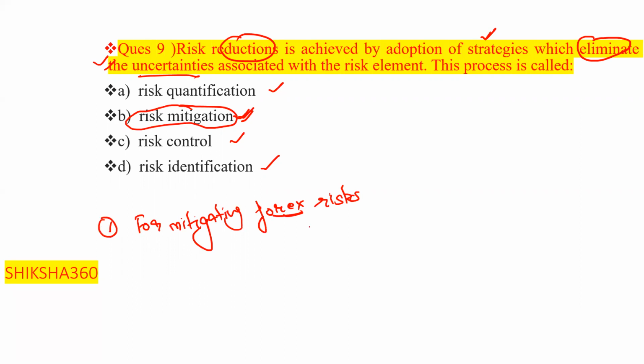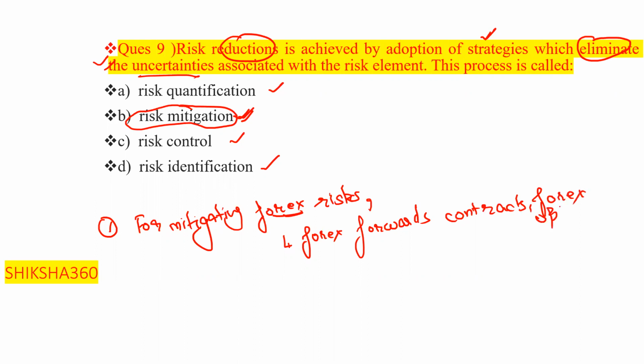The bank will use forex forward contracts, or forex options, or futures. This way we have to understand what type of questions they will ask.